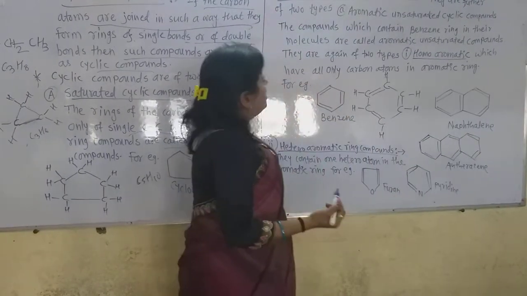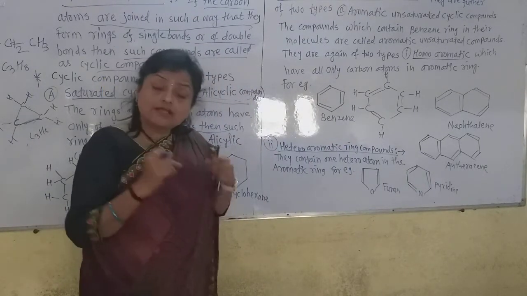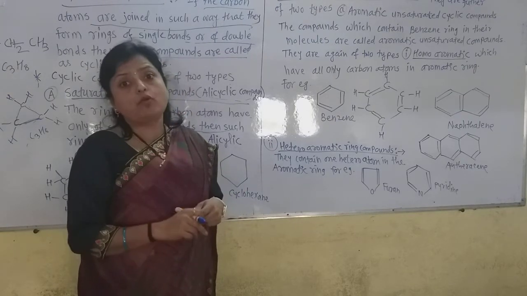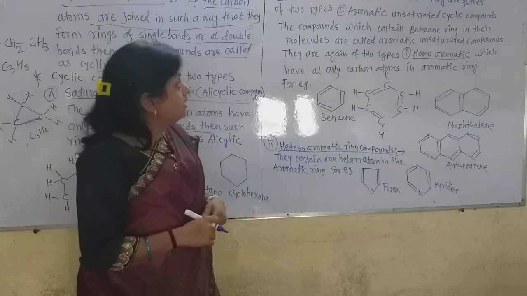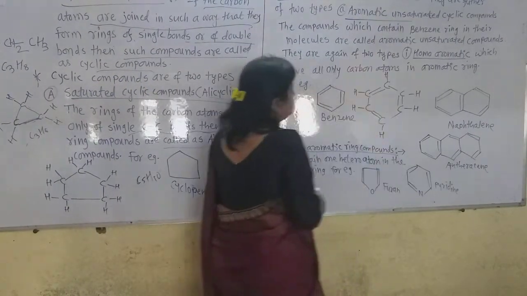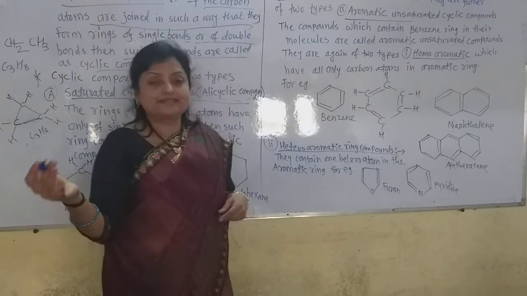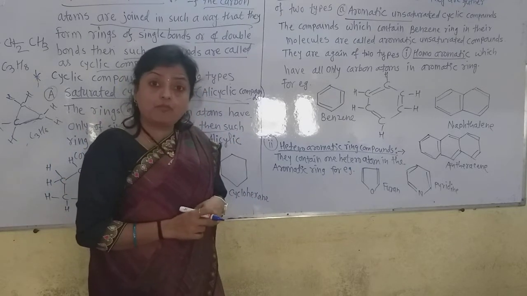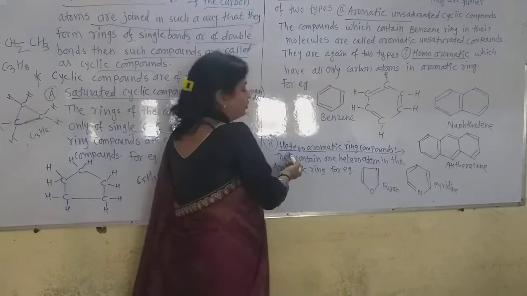But what is there in the unsaturated ring compound, that is, the cyclic compound? Unsaturated means multiple bonds, but here we have to see the double bonded rings, with alternate single and double bonds. Now how are they defined? These unsaturated cyclic compounds are also of two types, aromatic unsaturated and non-aromatic unsaturated, which we will see later. But the aromatic unsaturated ring compounds are again of two types, homoaromatic and heteroaromatic.